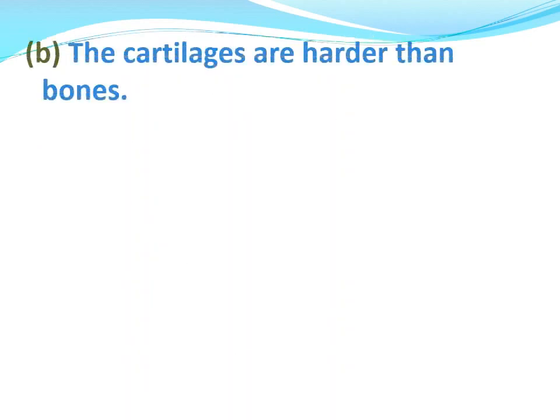B part. The cartilages are harder than bones. You have to tell whether this statement is true or false. No, the cartilages are not harder than bones. This statement is false. Right answer, false.